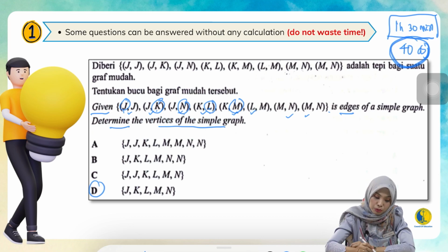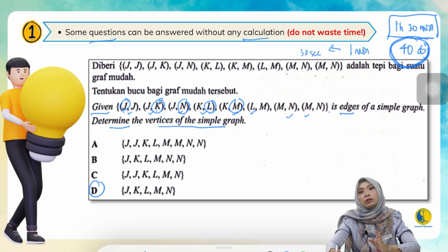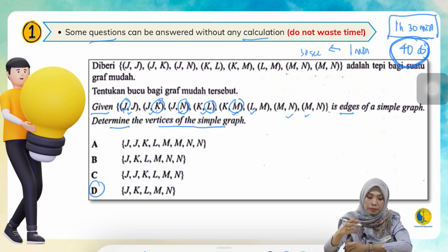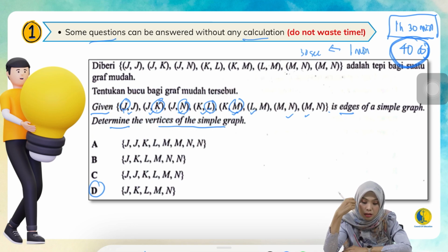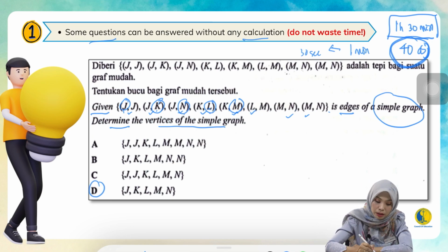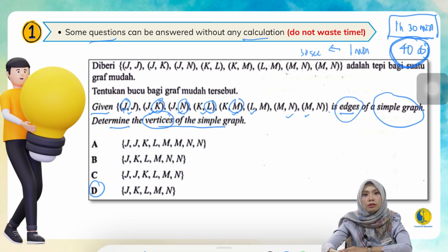So when you do questions without any calculation, it can save your time from 1 minute to around a few seconds. I can say 30 seconds. So for the non-calculation questions, try to spend 30 seconds. Unless you keep thinking, you have no idea what a simple graph is. That one will be a disaster, because you don't know what a simple graph is, what vertices are, or what an edge is, then you need more than 1 minute.